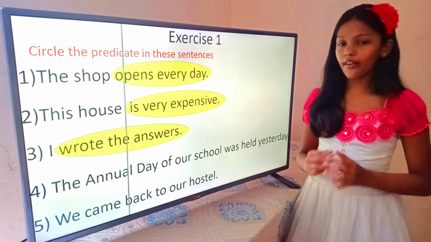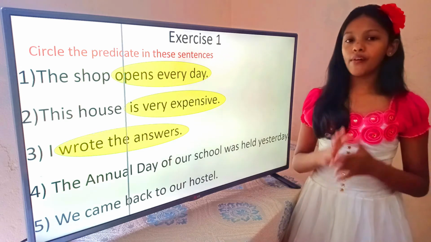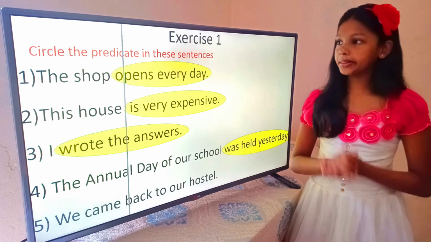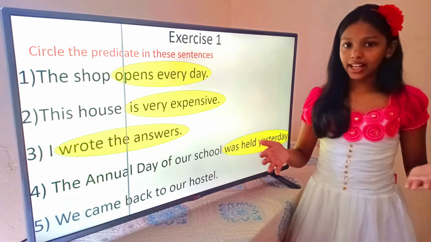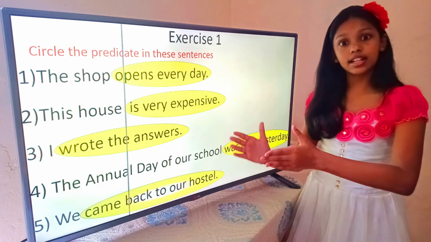The annual day of our school was held yesterday. The annual day of our school is the subject. Was held yesterday is the predicate. We came back to our hostel. We is the subject. Came back to our hostel is the predicate.